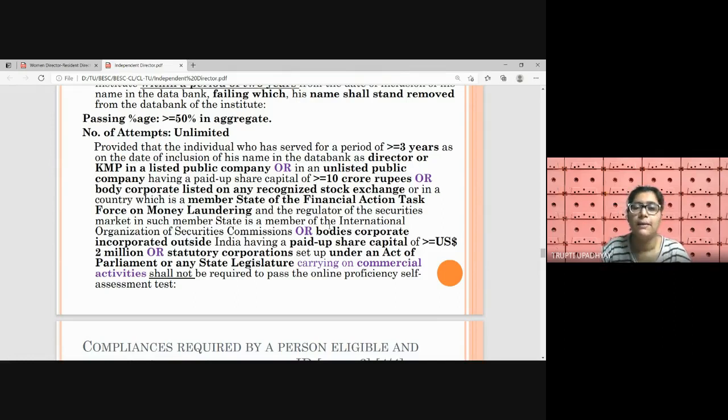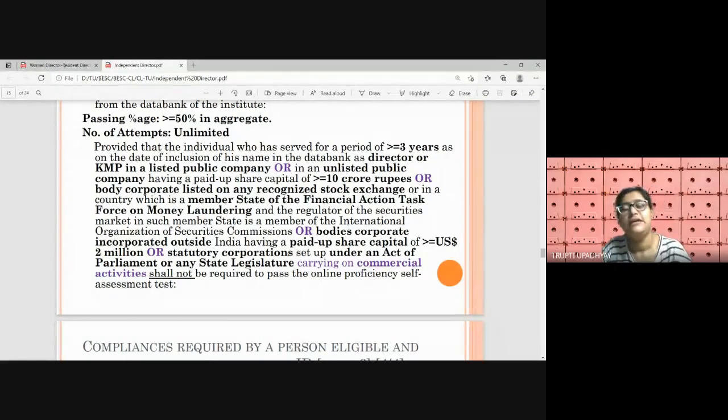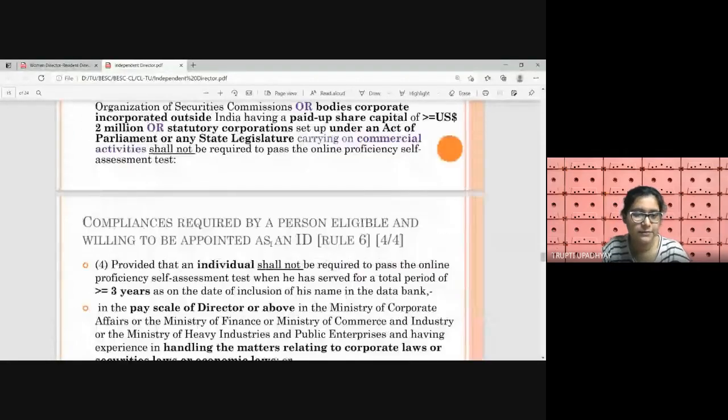If a country is a FATF member country, plus its securities market regulator, like our SEBI, is registered with this International Organization of Securities Commissions, then the directors of companies incorporated in these countries shall be exempted if they have more than 3 years of experience.